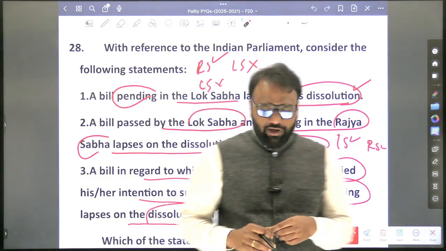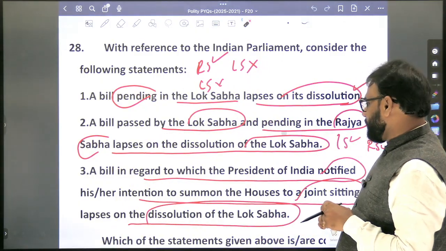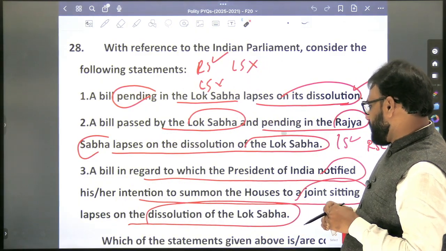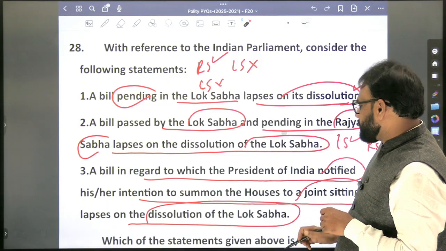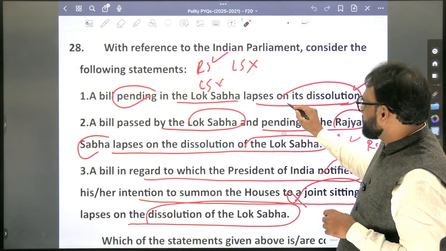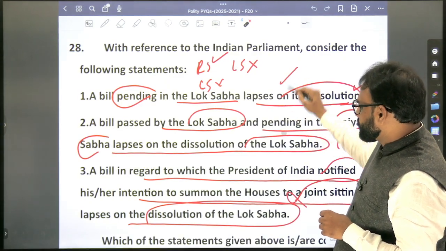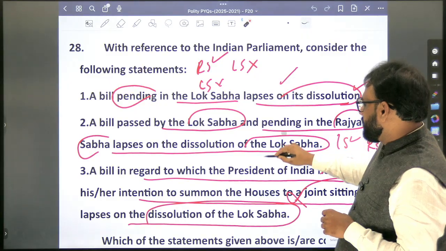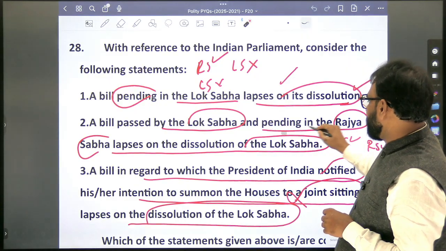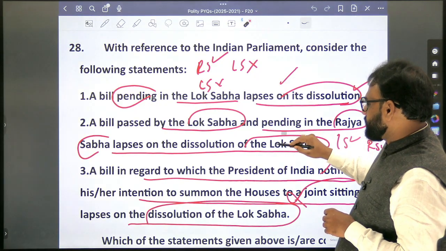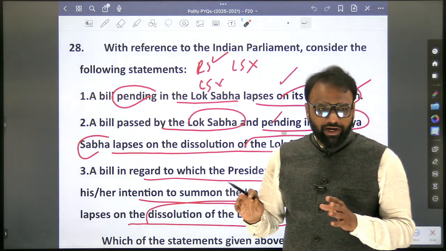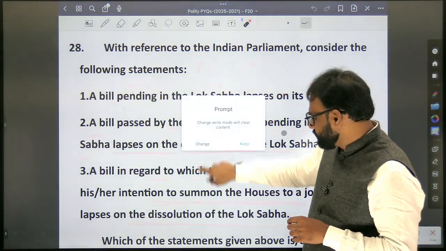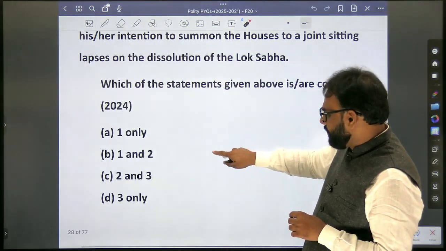So a bill in regard to which the President of India notified his or her intention to summon the House to a joint sitting lapses on the dissolution of the Lok Sabha. So it is false. First one is true. Second one, the bill passed by the Lok Sabha and pending in the Rajya Sabha lapses, is also true. Answer is 1 and 2.